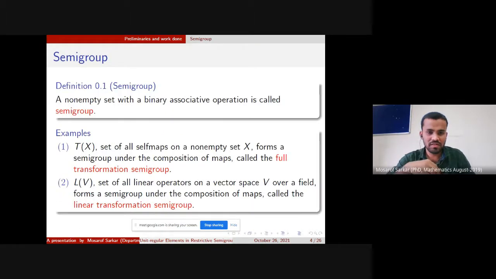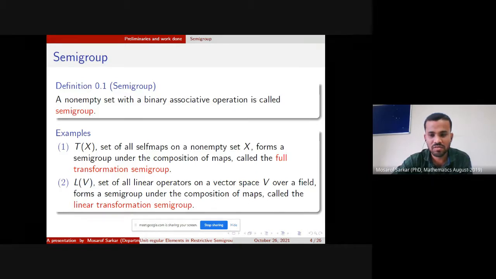There is a basic definition. Semigroup: a non-empty set with an associative binary operation is called a semigroup. Two well-known examples: T_X, the set of all self maps on a non-empty set X, forms a semigroup under the composition of maps, called the full transformation semigroup. And L(V), the set of all linear operators on a vector space V over a field, forms a semigroup under the composition of maps, called the linear transformation semigroup. These two are very well-known semigroups.